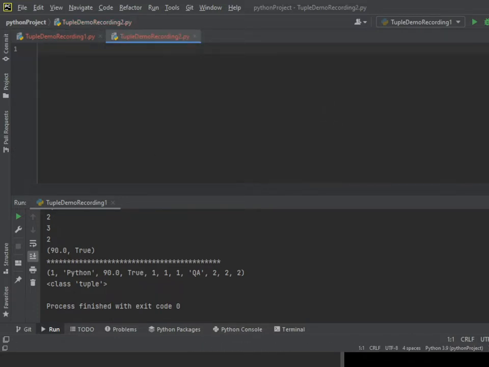Here I am giving tup1 equal to brackets 1 comma Python comma 19.0, true, 1 comma 1 comma 1, or just a minute, it's okay, I'll do it for the next file, 2 comma 2 comma 2.